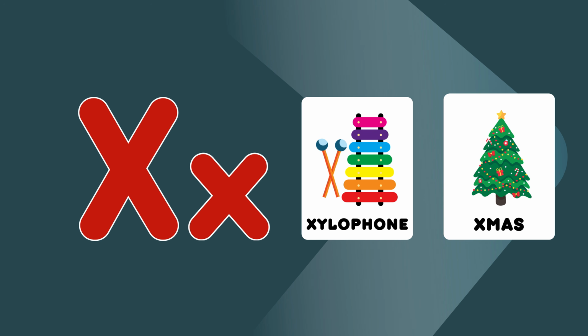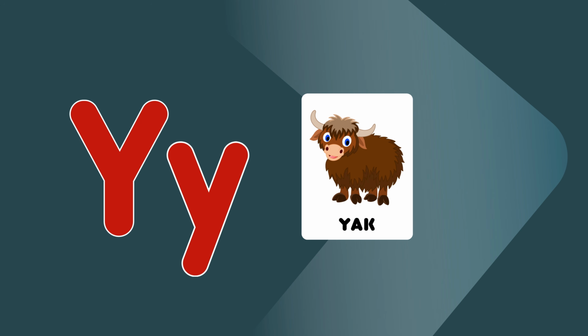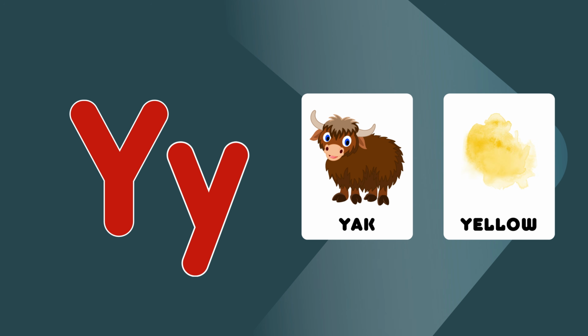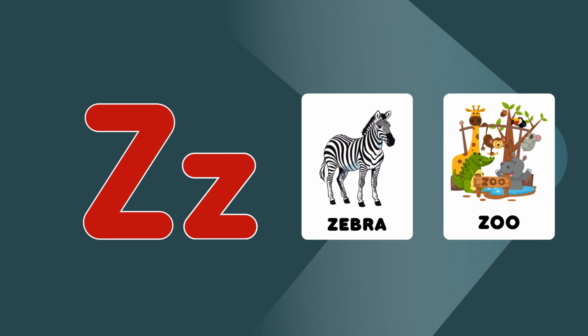Let's sing the alphabet A to Z. Come and sing along with me. Y is for yak, yak. Y is for yellow, yellow. Z is for zebra, zebra. Z is for zoo, zoo.